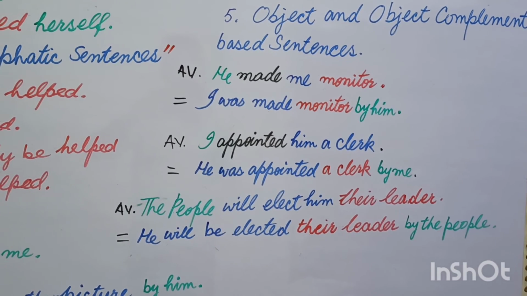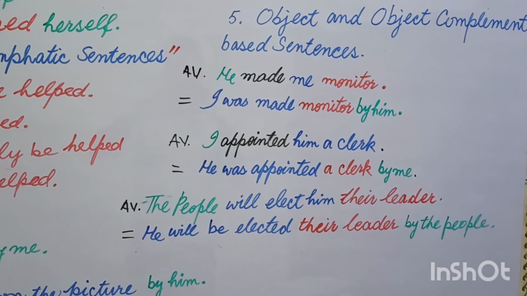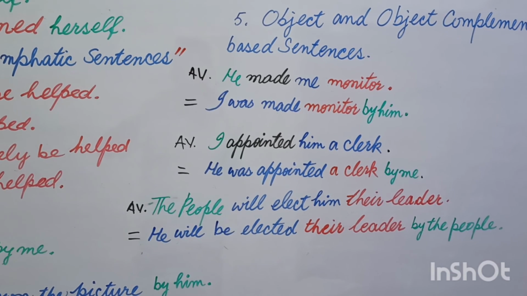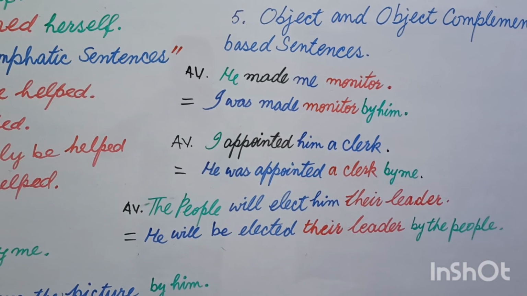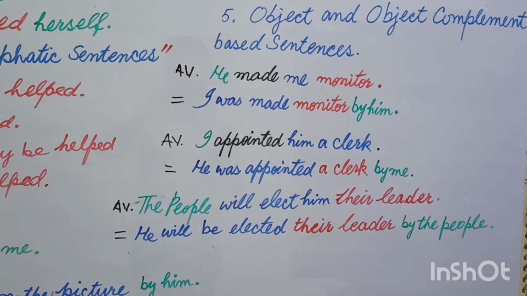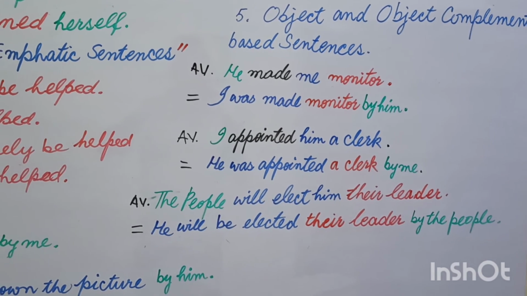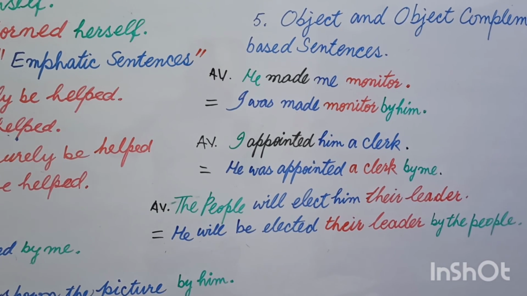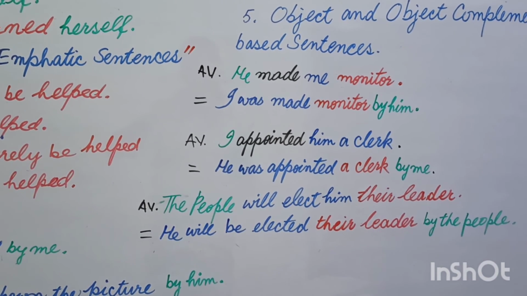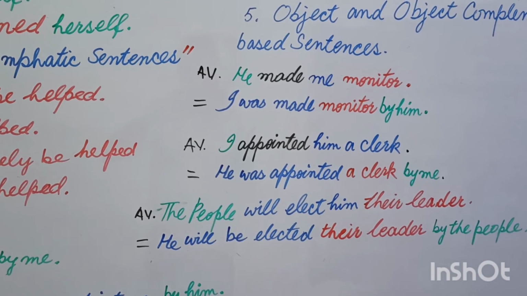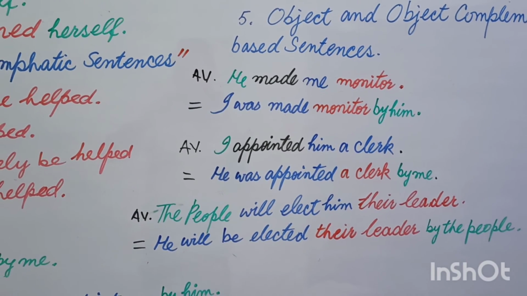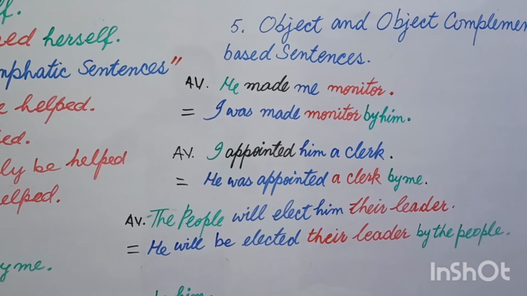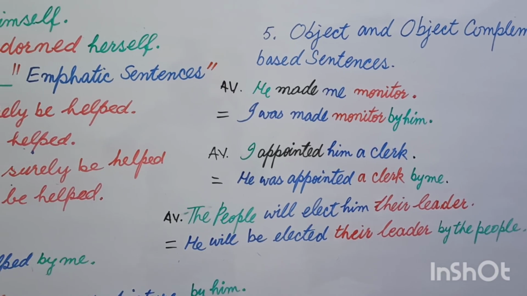Their leader will remain as it is in its own place, and by the people will be written here because the people is used as the subject, and the subject comes at the end of the sentence with the word by in the passive voice. Means you use the objective case of the noun or pronoun used in active voice in the beginning, by the people. Your final answer is he will be elected their leader by the people.